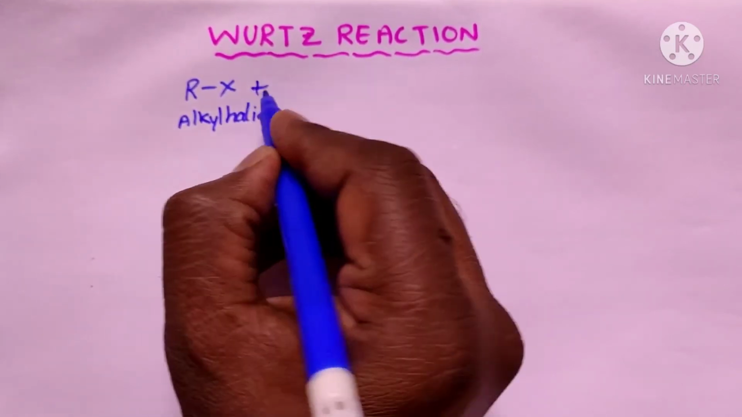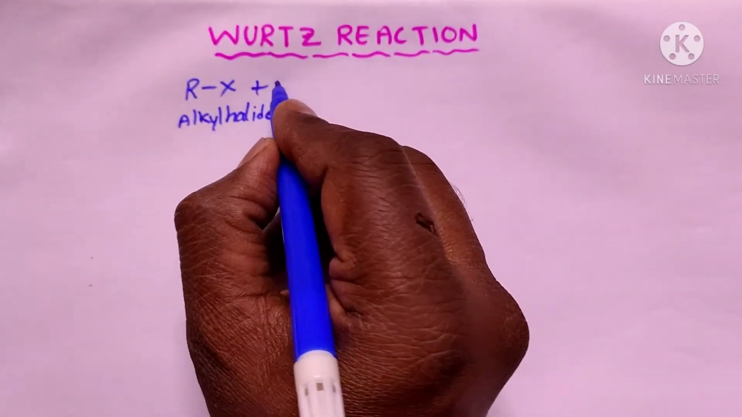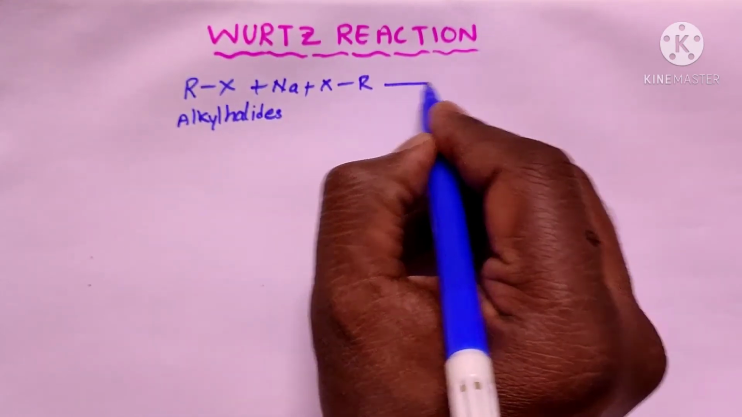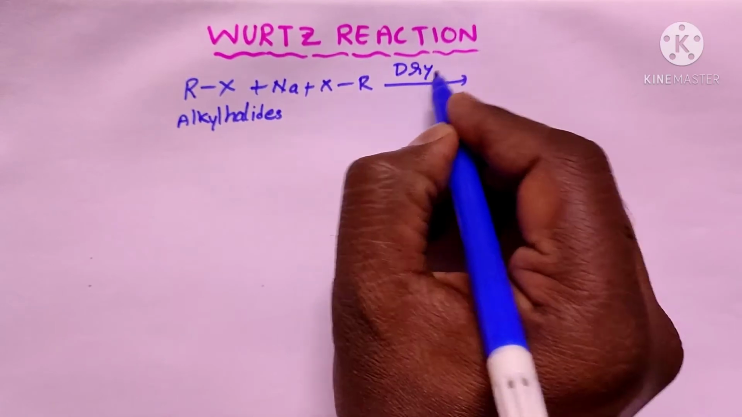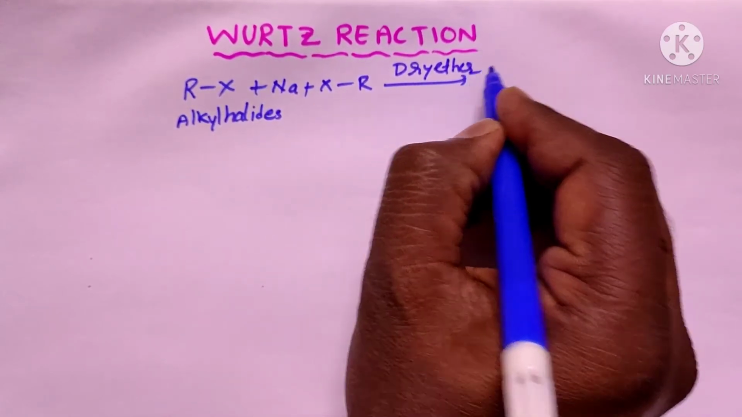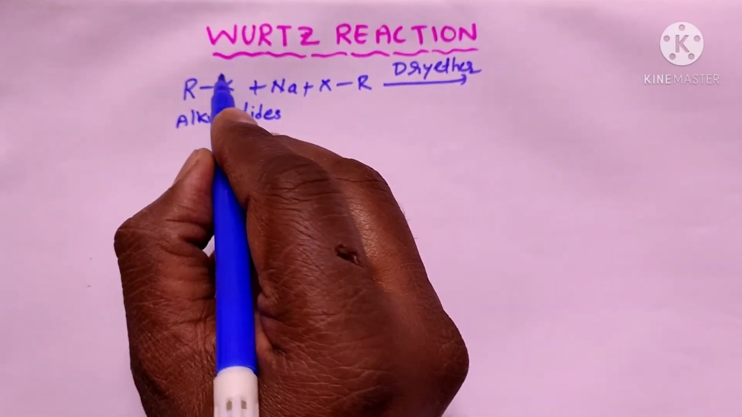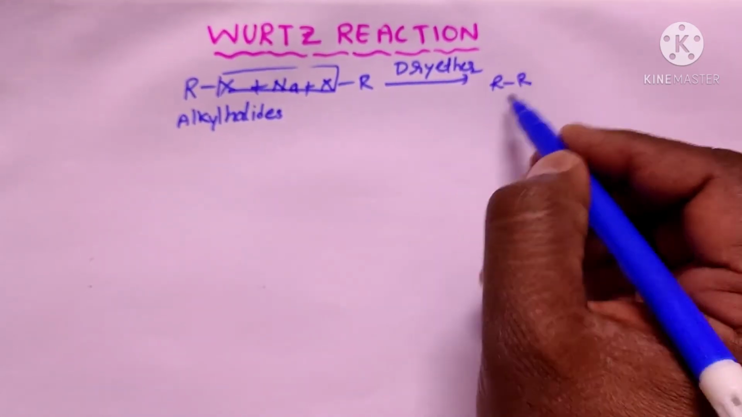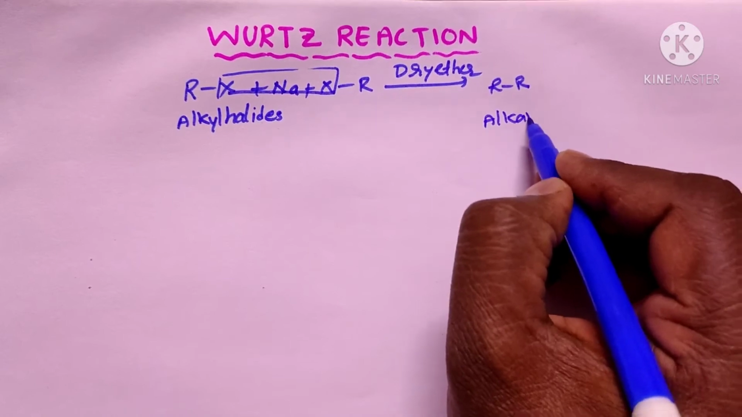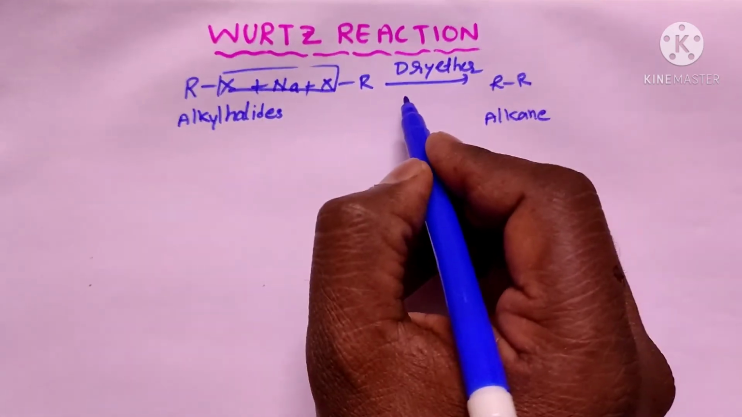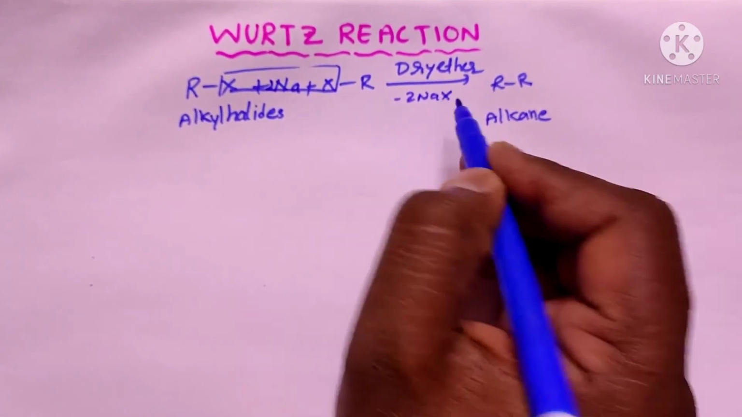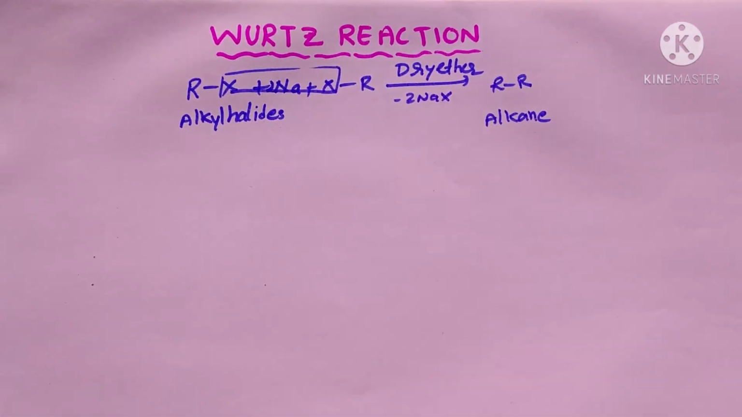And we react these alkyl halides with sodium in the presence of the dry ether. So dry ether. As a result, we get the R-R type alkanes. And here we have to put 2, so 2NaX goes outside. So this reaction is known as the Wurtz reaction.